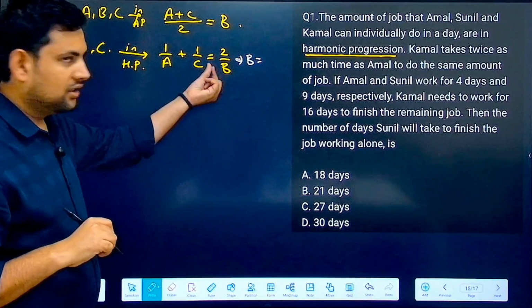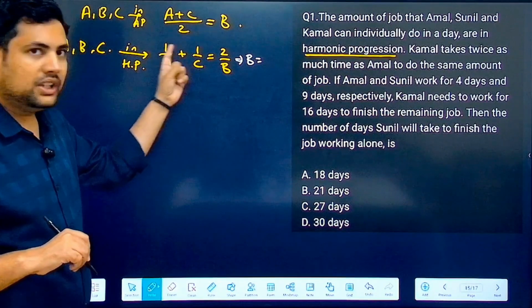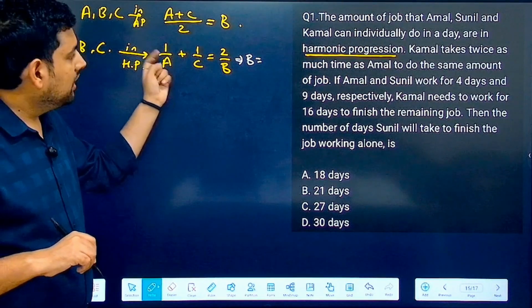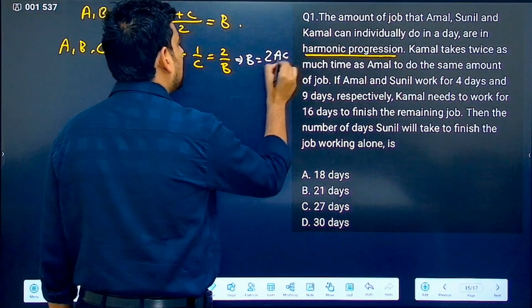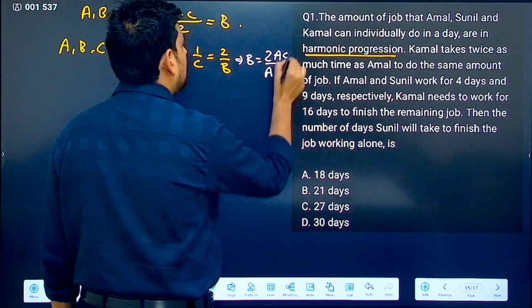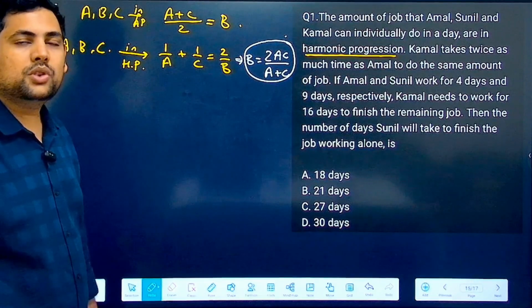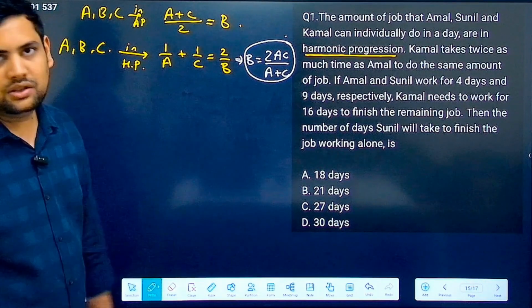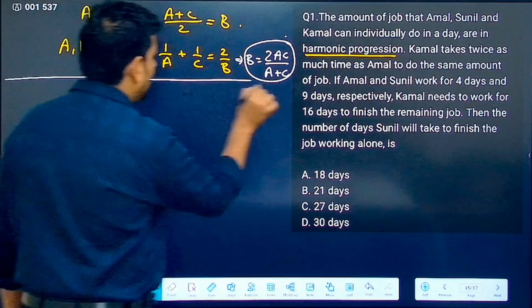B is equal to, here you will have AC on the numerator and A plus C, correct? And B, if you send it there, it will become 2 times AC upon A plus C. This is the value of the middle term in a harmonic progression. Now you can pause and try the question. Nothing much remains. Other things are what you have already learned.